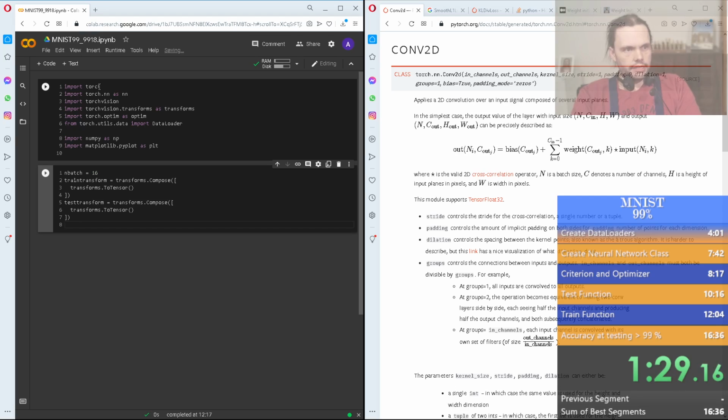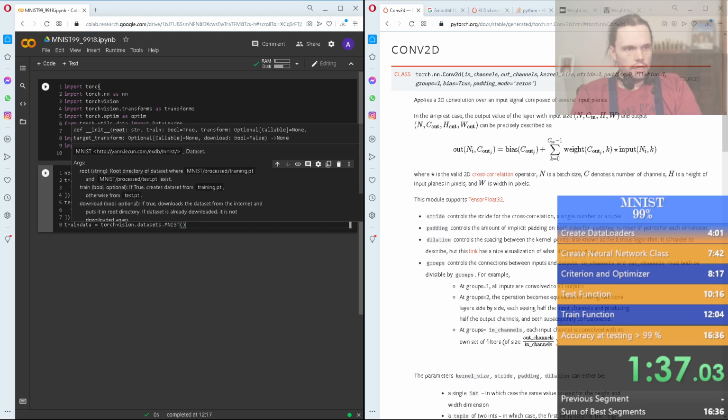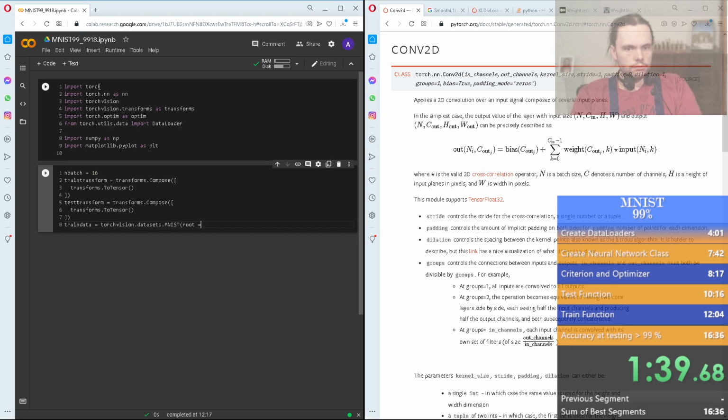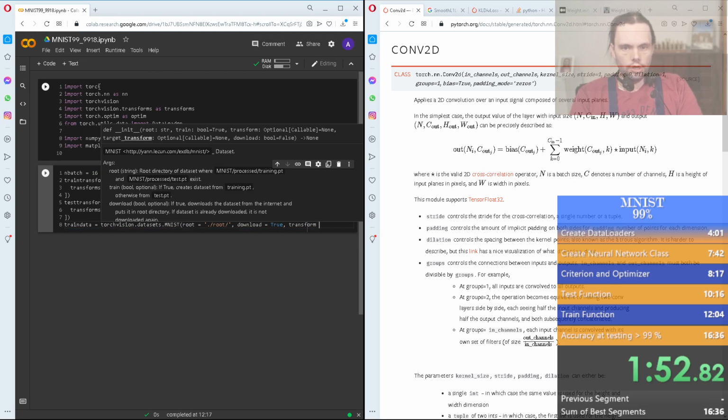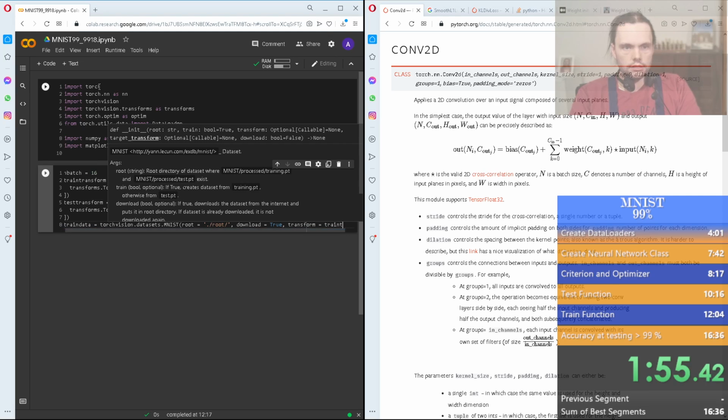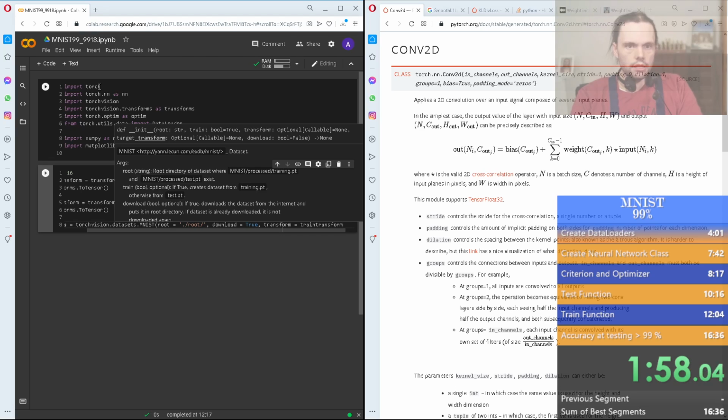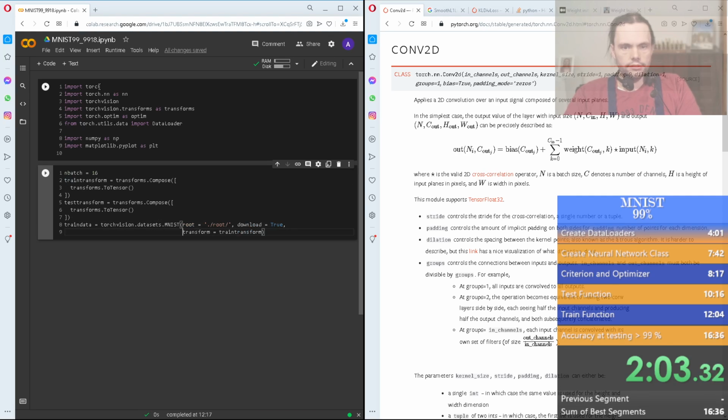Now we're going to say train data is torchvision.datasets.MNIST, root equal here root, download equal true, and then what else can we take here? Transform equal train transform, and that's it. Now we're going to jump down here and do a very similar one.